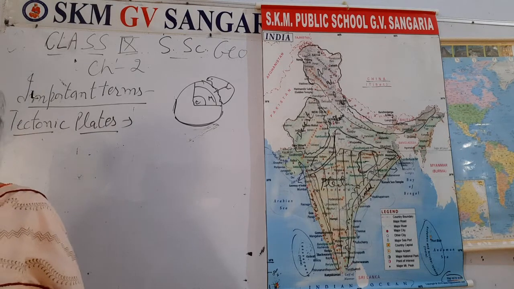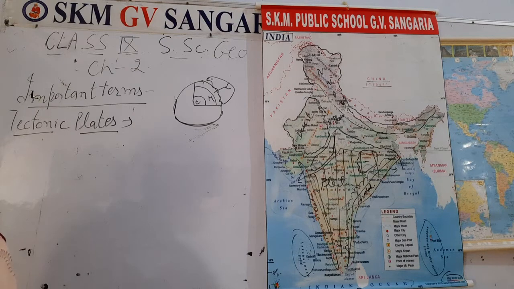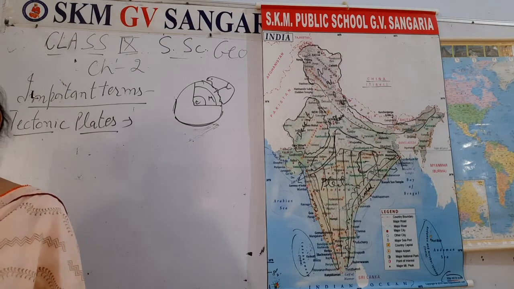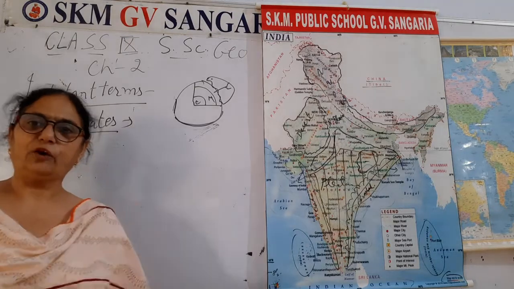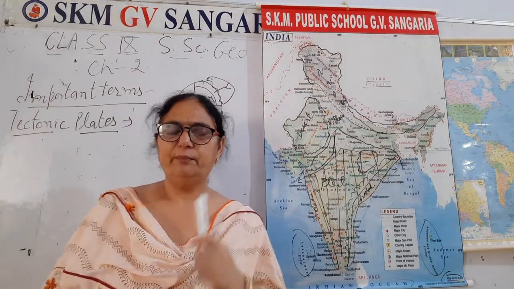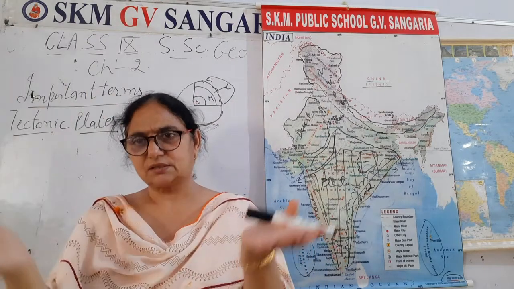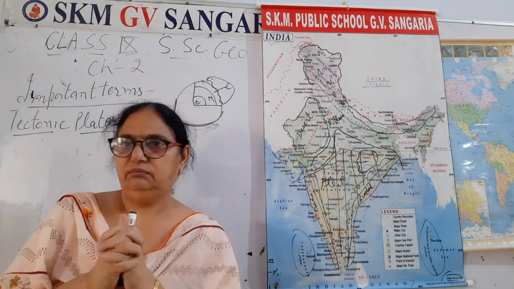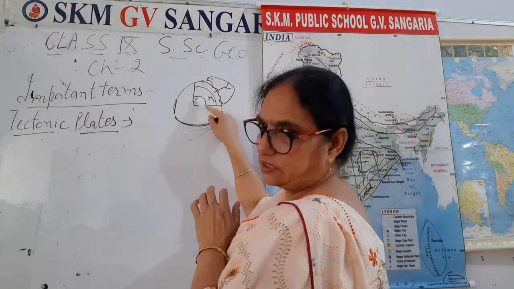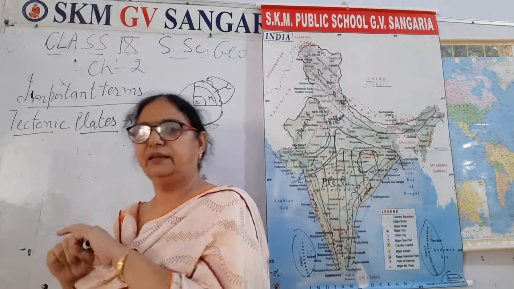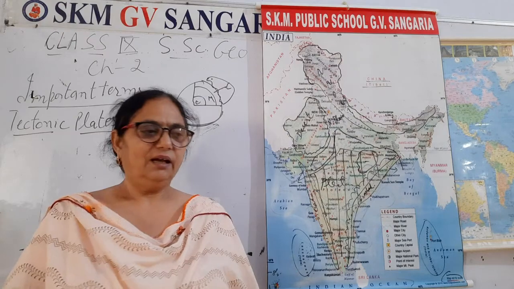It is a theory in geology that the lithosphere of the earth is divided into a small number of plates, right? You may have heard that this earth, this whole globe, has different types of layers, here the mantle and crust. Mantle and crust, there are different types of plates, right?